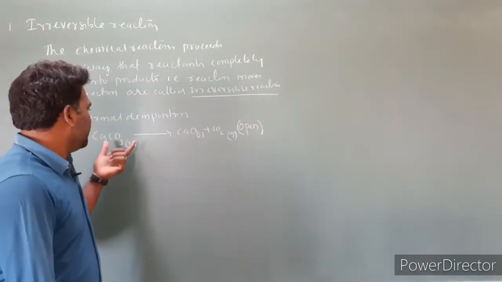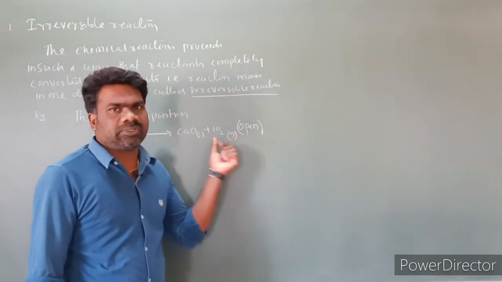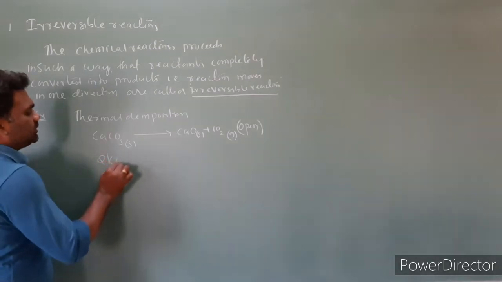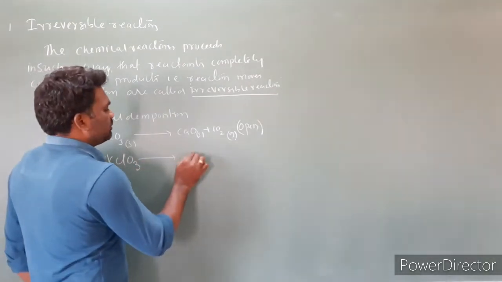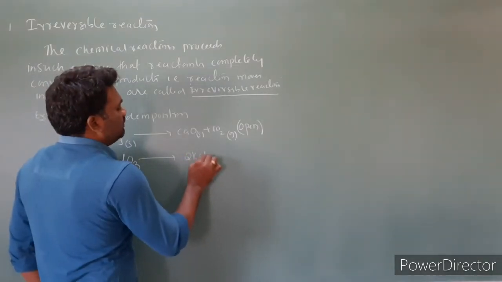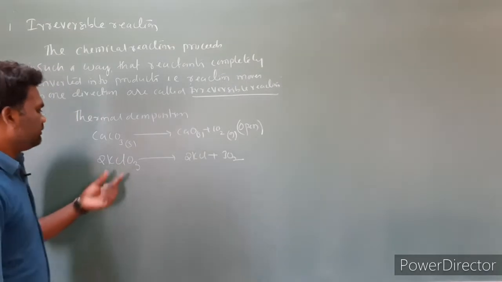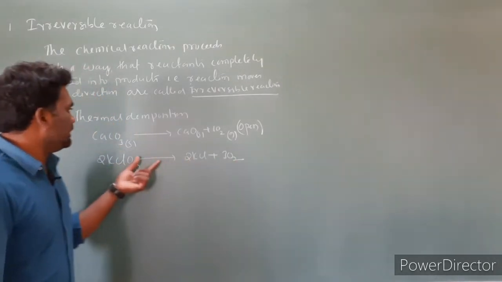In an open vessel, when calcium carbonate is heated, it converts into CaO plus CO2. Next, let us take one more example, 2KClO3. Upon decomposing, the products are 2KCl plus 3O2. So conversion of KClO3 into KCl plus O2 is an irreversible reaction.